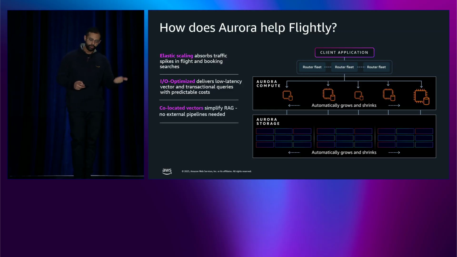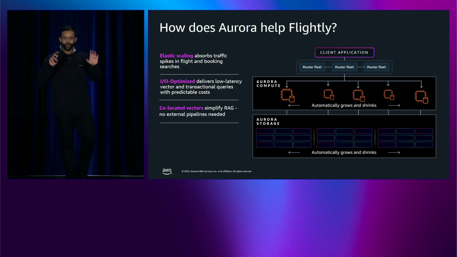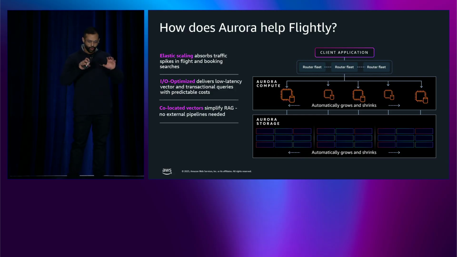Data locality is a big win. So vector embeddings live in the same Postgres tables as your transactional data. This is your booking and customer profiles. No external database needed, no ETL pipelines to set up, no migration risks, and so on.